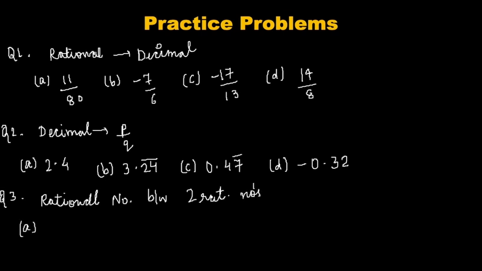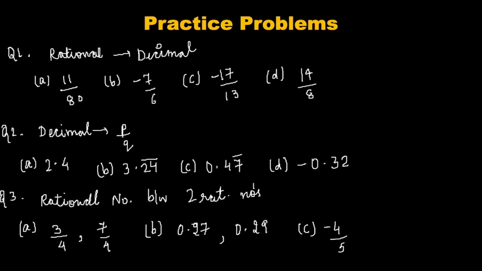Where A part is 3 by 4 and 7 by 4, B part is 0.27 and 0.29, C part is minus 4 by 5 and 1 by 3. To solve these practice problems, analyze what you have learned.